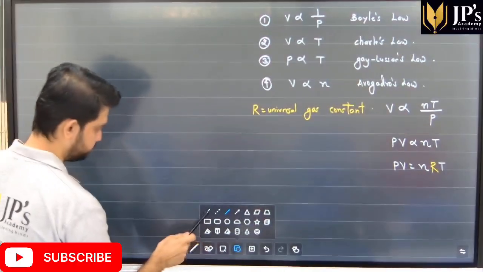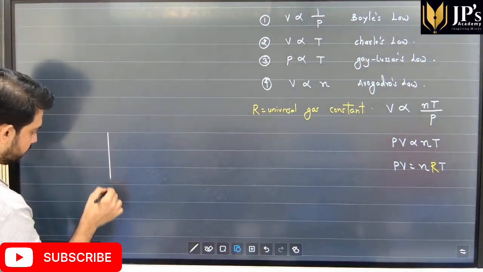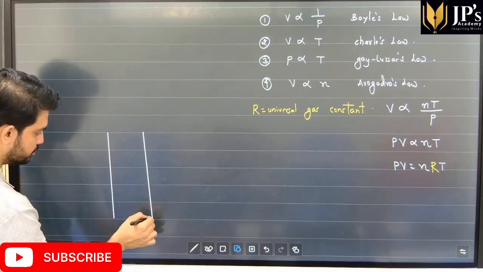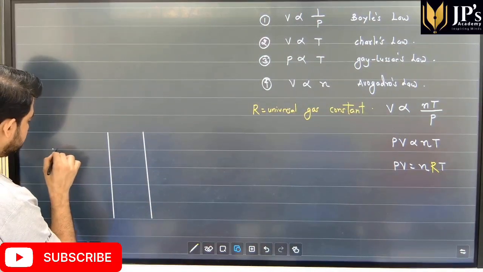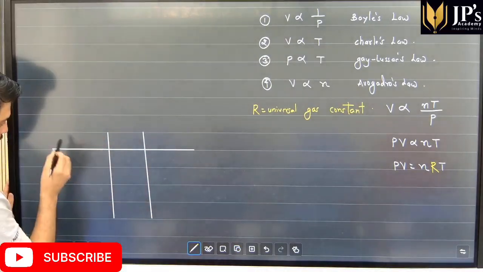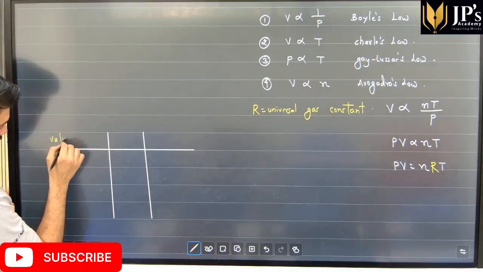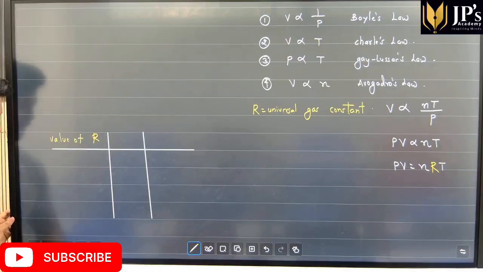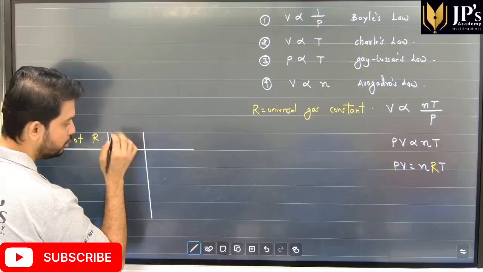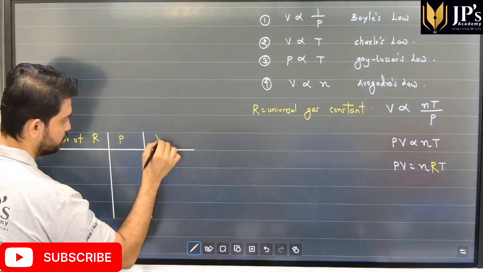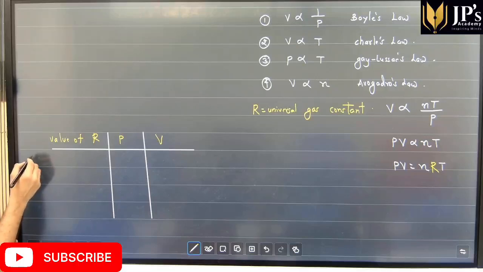I repeat, if we have to determine the value of R, we have to carefully observe what the unit for pressure and volume is. So I'll give the value of universal gas constant depending upon the unit for pressure and the unit for volume that we use. And I'll give you the most frequently used one.